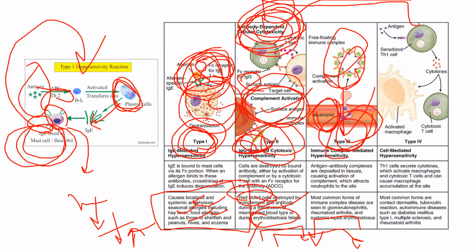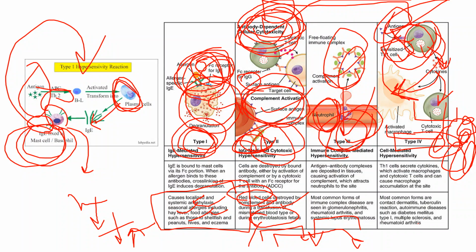And type 4. In type 4, if there is an antigen, it binds to the receptor of Th1 cells, and there is sensitization of these Th1 cells. After the sensitization, they release cytokines, and these cytokines activate macrophages, which are antigen presenting cells, and also activate cytotoxic T cells.